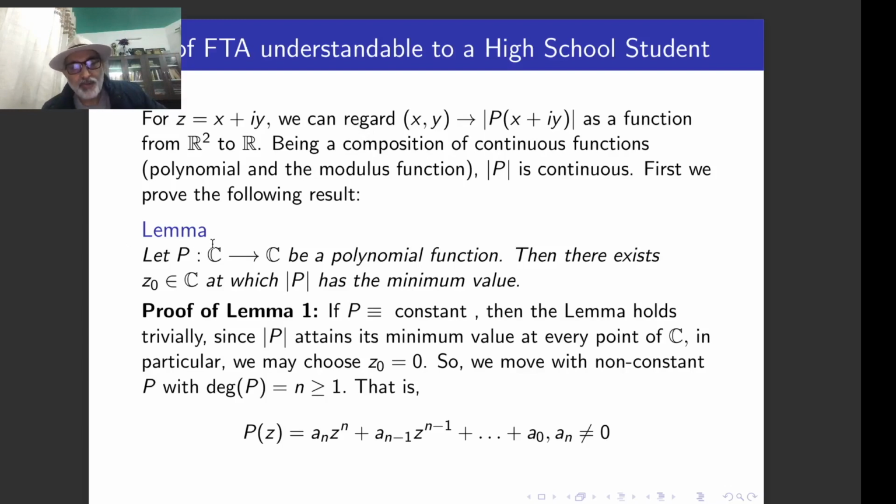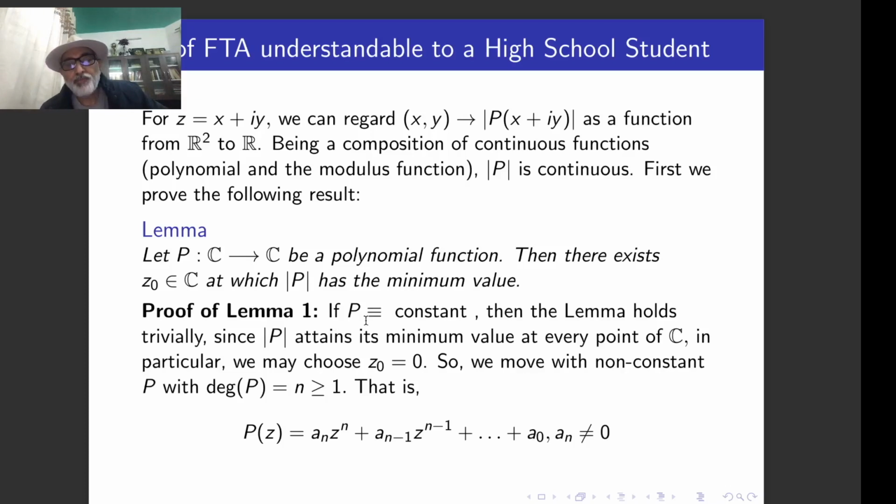We call it a lemma because we have to use it immediately to prove our fundamental theorem of algebra. So if you have a polynomial, then there exists z0 in C at which the modulus of p has the minimum value. That means this function attains its minimum value in C. Okay, so this is the lemma.